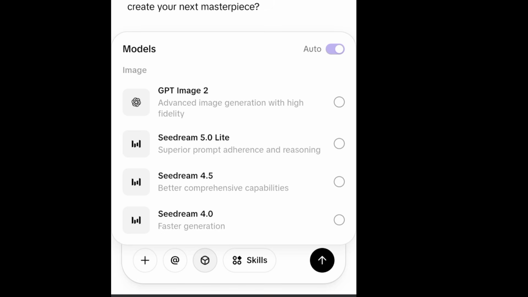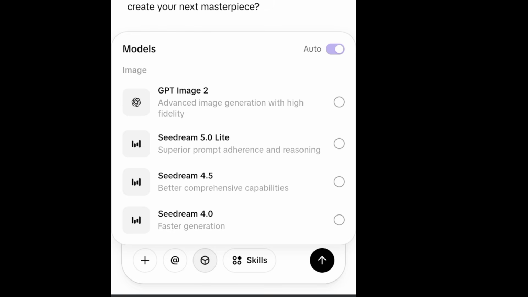You see GPT image 2, you see Seedream 5.0, you see Seedream 4.5, you see Seedream 4.0. Now if you're using your laptop, you see more models, you see Seedance and the rest.